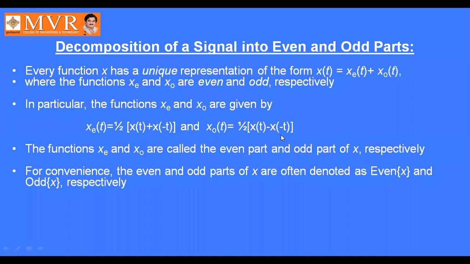The functions xe and xo are called the even part and odd part of x respectively. For convenience, the even and odd parts of x are often denoted as even of x and odd of x respectively. So xe of t is an even function, xo of t is an odd function. Xe of t is represented as half of x of t plus x of minus t. Xo of t is represented as half of x of t minus x of minus t.